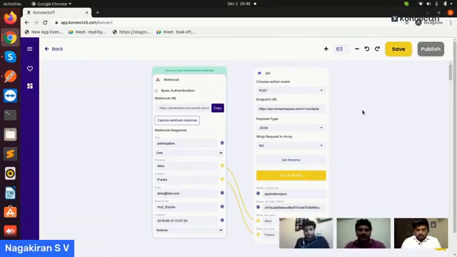Let's say we are referring to some CRM, and whatever HTTP method that API should be called with is defined in the API documentation. So we should refer to that documentation and select whichever method from this dropdown. The same way, whatever is mentioned in the doc, you need to do that.